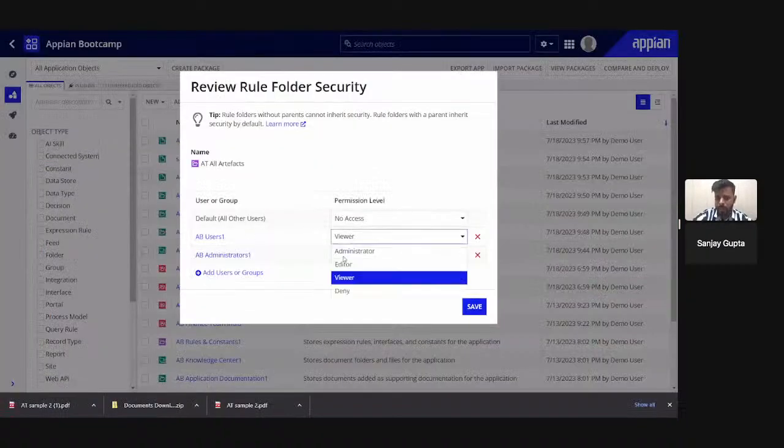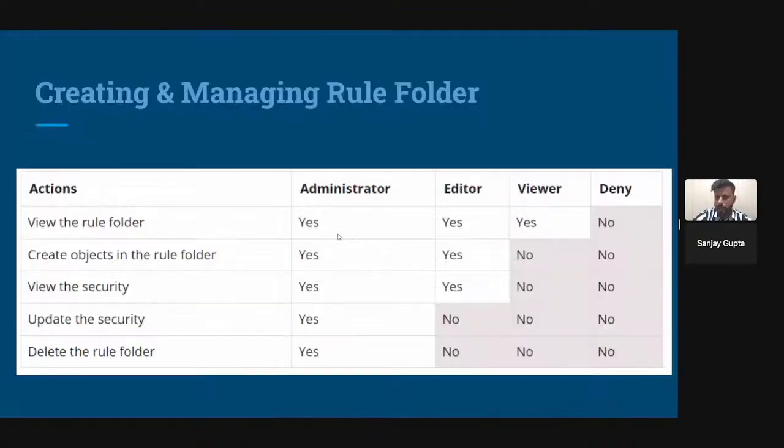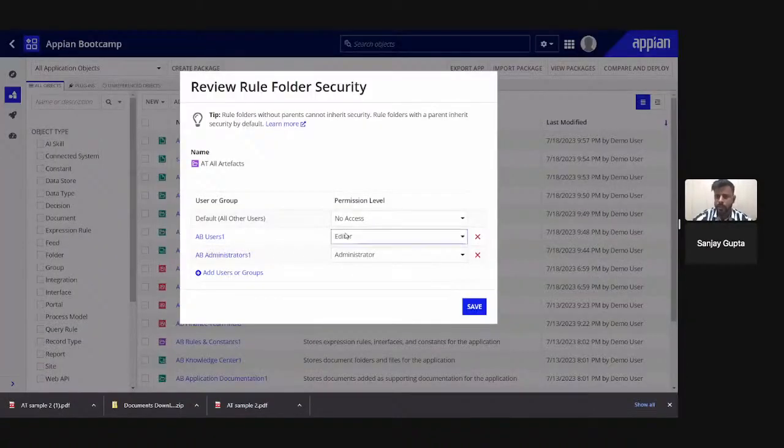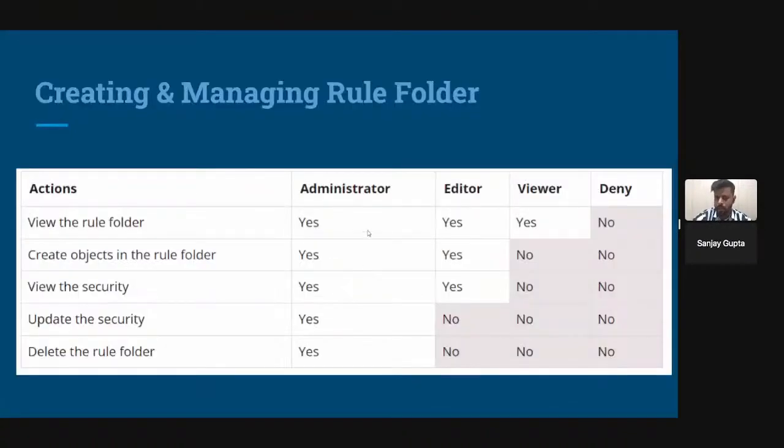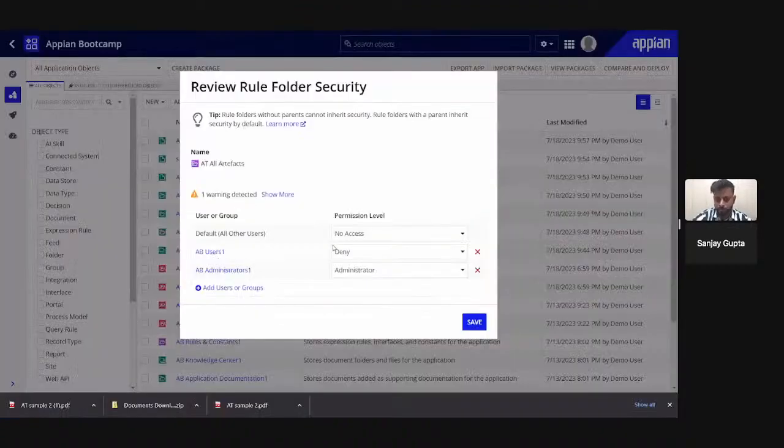Now if I change the level to editor, so now AB user 1 has editor rights, then if I'm part of AB user 1, I can take these 3 actions. I can view the rule folder, I can create the objects or artifacts in this particular rule folder, and I can check the security. And if I change the security level to deny, then I cannot take any of the actions. I cannot perform anything in this particular rule folder.